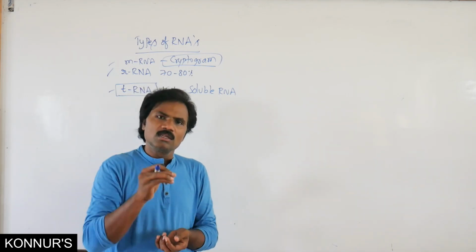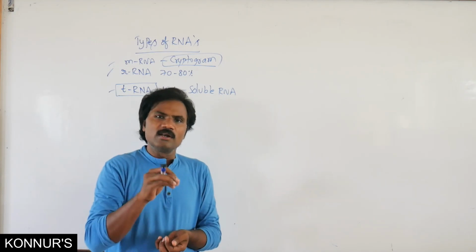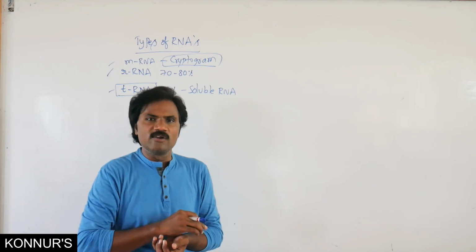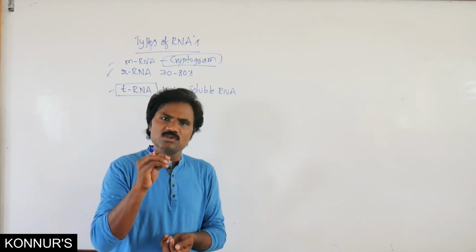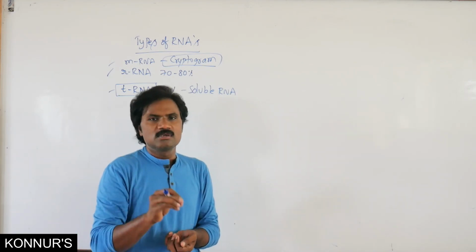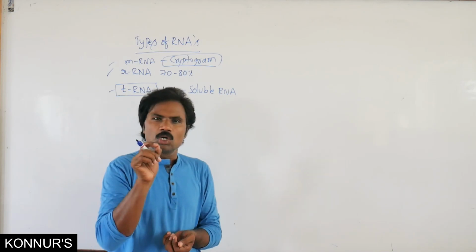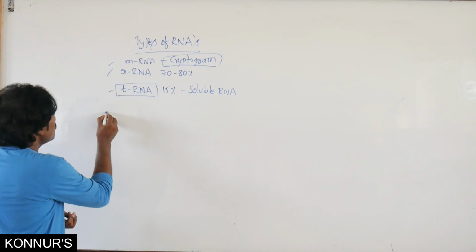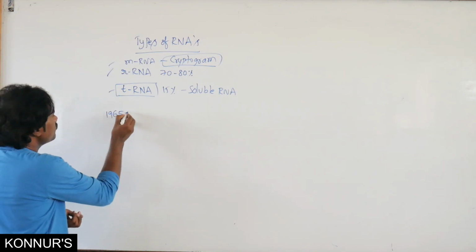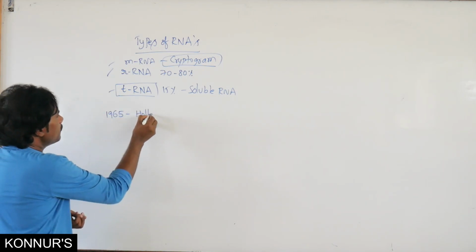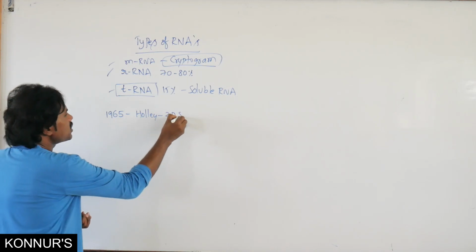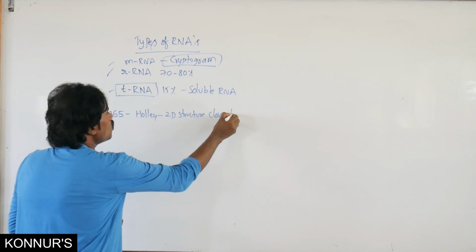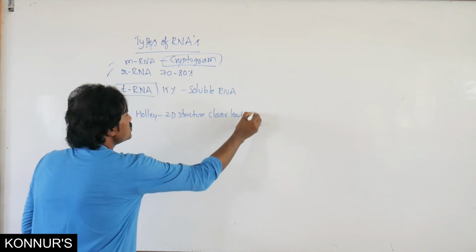Here also for transfer RNA, different scientists identified different structures. First, in 1965, Holley explained the 2D structure, that is the clover leaf structure.